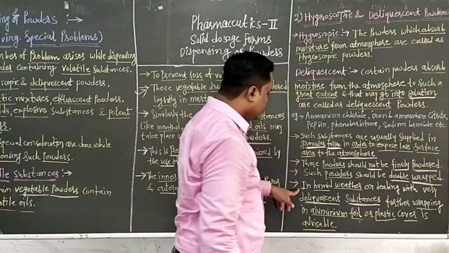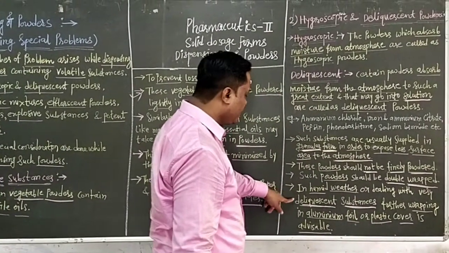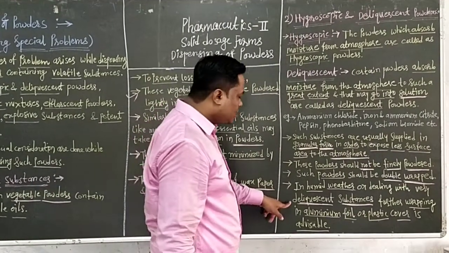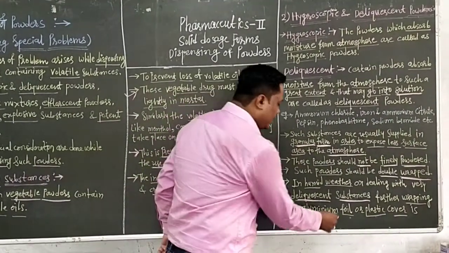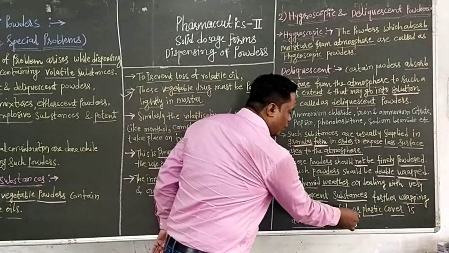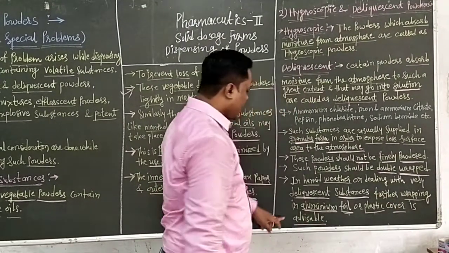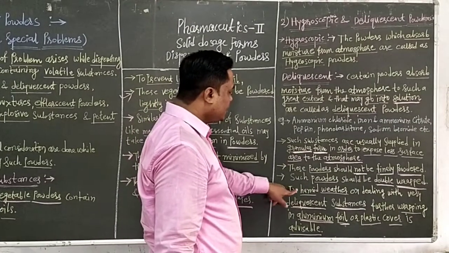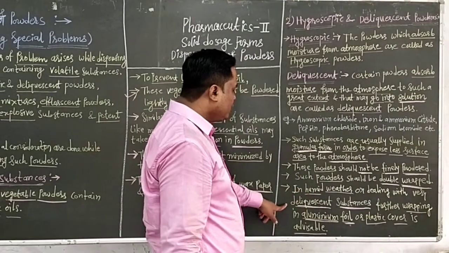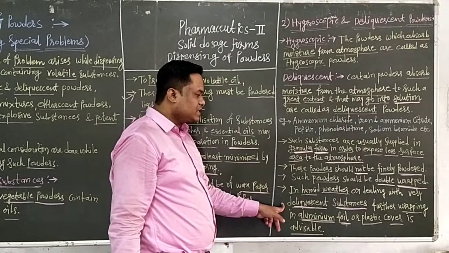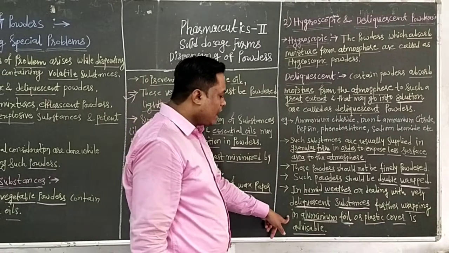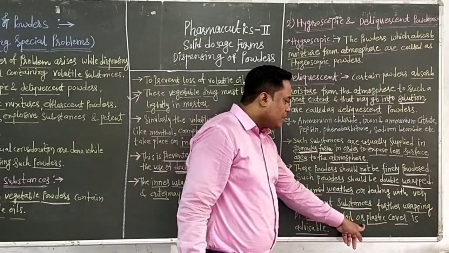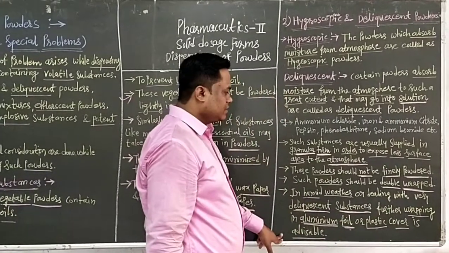And the condition is, in humid weather or when dealing with very deliquescent substances, further wrapping in aluminum foil or plastic cover is advisable. In such extreme cases, further wrapping in aluminum foil or plastic cover is advisable.